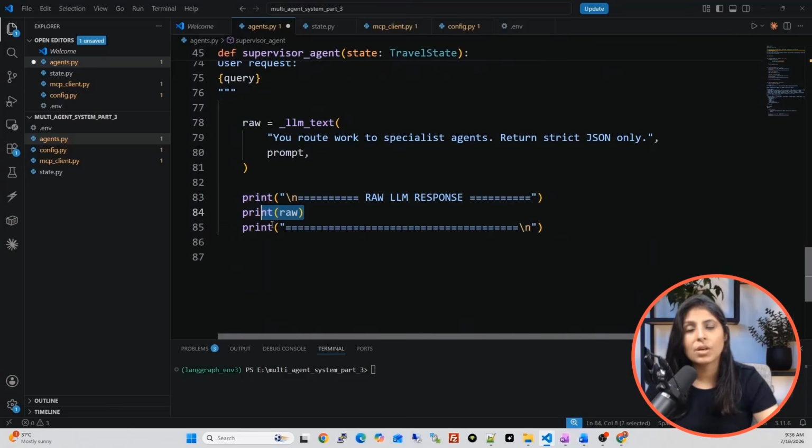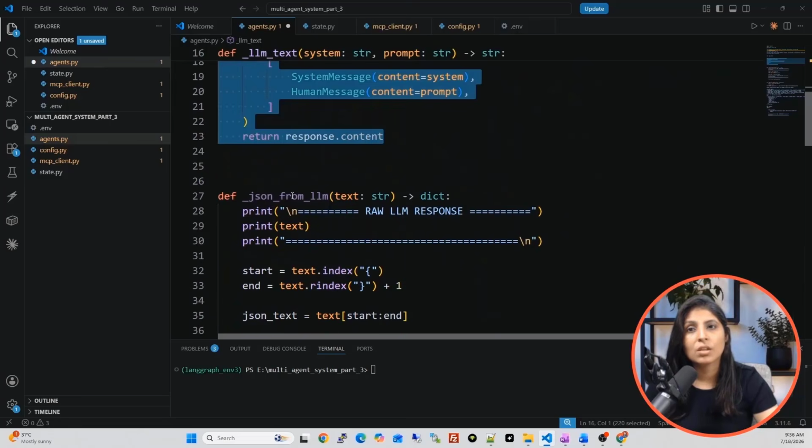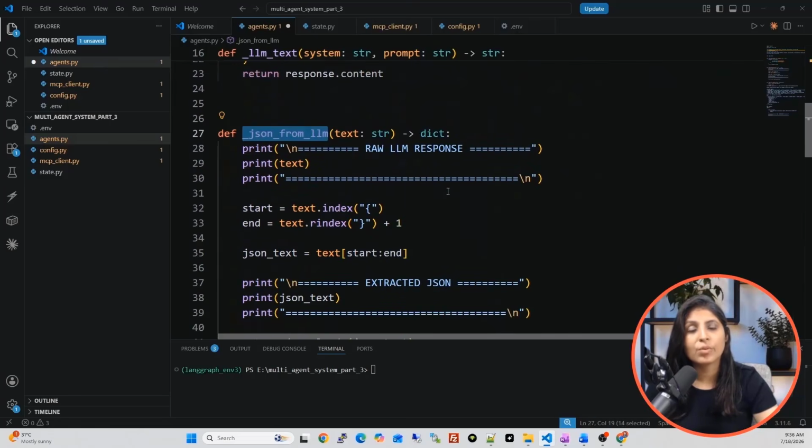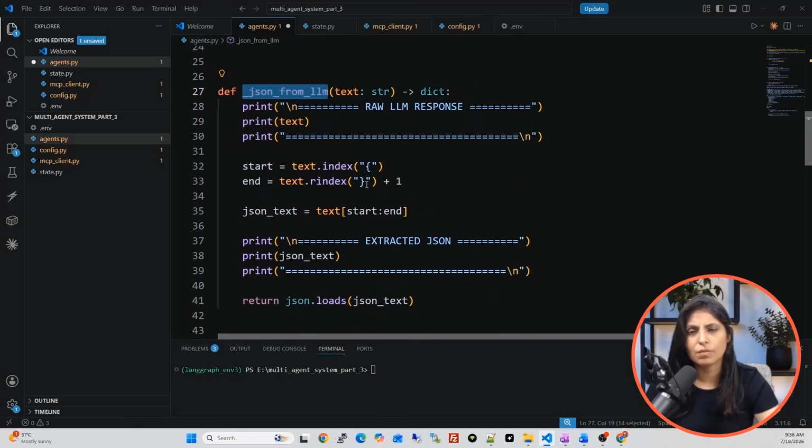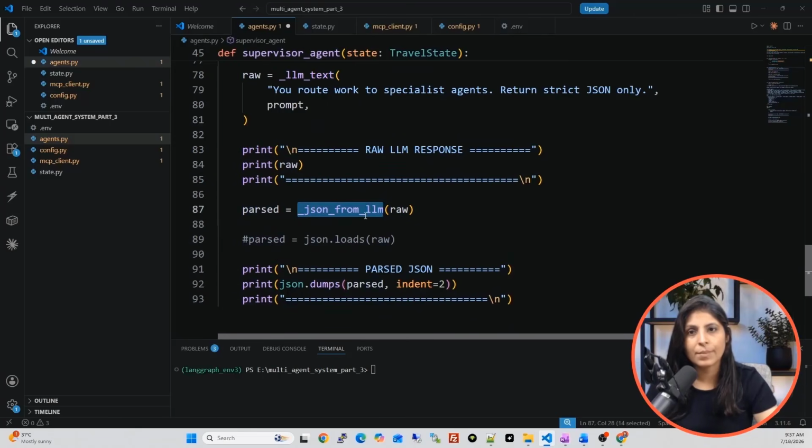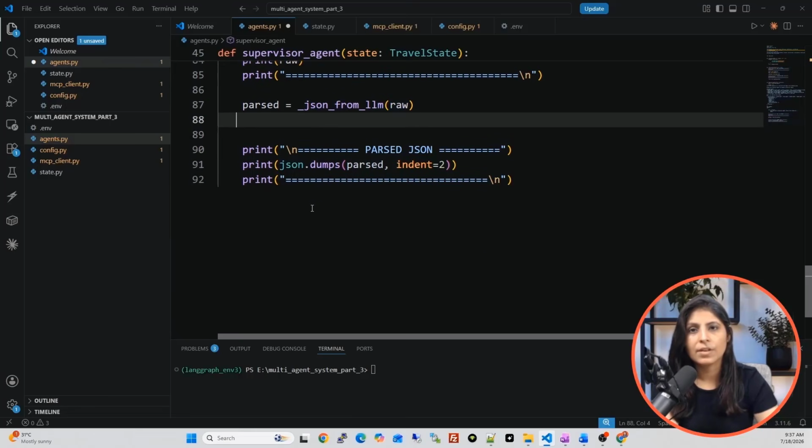After this step, you can just print the output and see what kind of output you get from the LLM. And once you get the output from the LLM, we used this function, and the task of this function is to load the data in a proper JSON format. I'm calling that JSON from LLM function, and the output of the LLM is the input to this function. And then we are just printing the output.